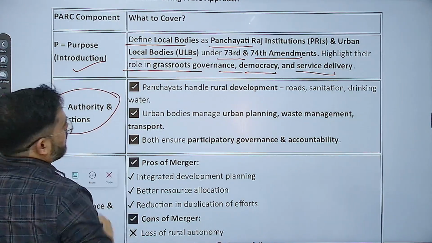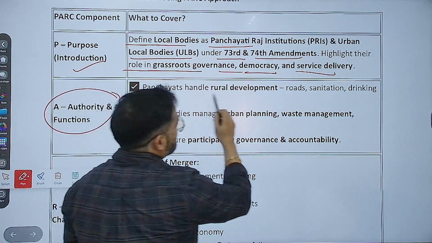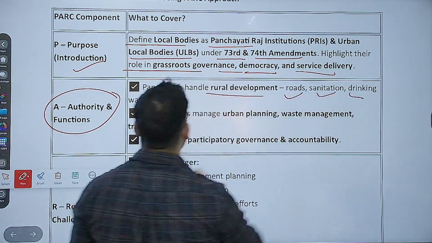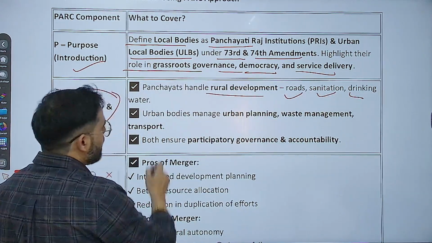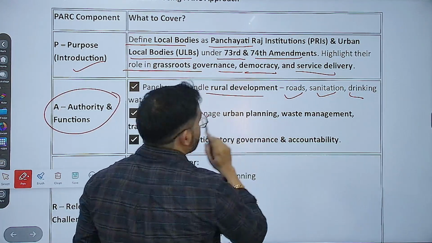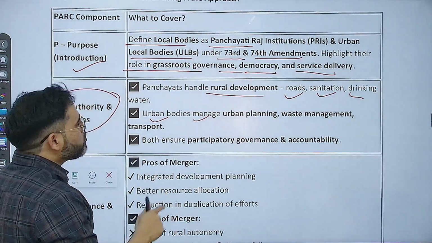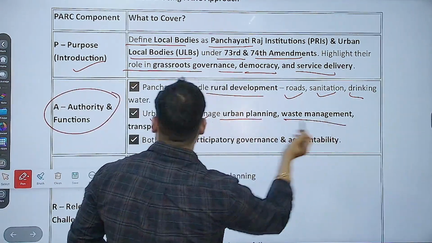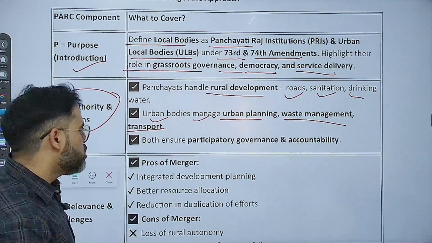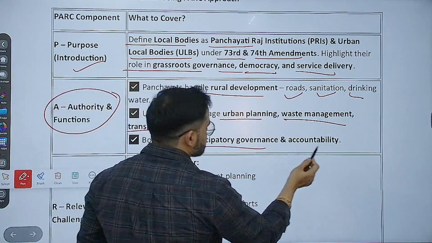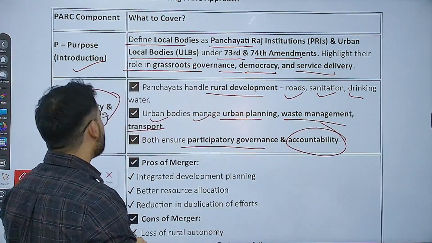I told you, Panchayats handle rural development like roads, sanitation and drinking water. So through this, governance comes in. Urban local bodies, I told you, you have to answer both rural and urban, correct. Urban bodies manage urban planning, waste management and transport, and both ensure participatory governance and accountability. That is the first part we discussed.